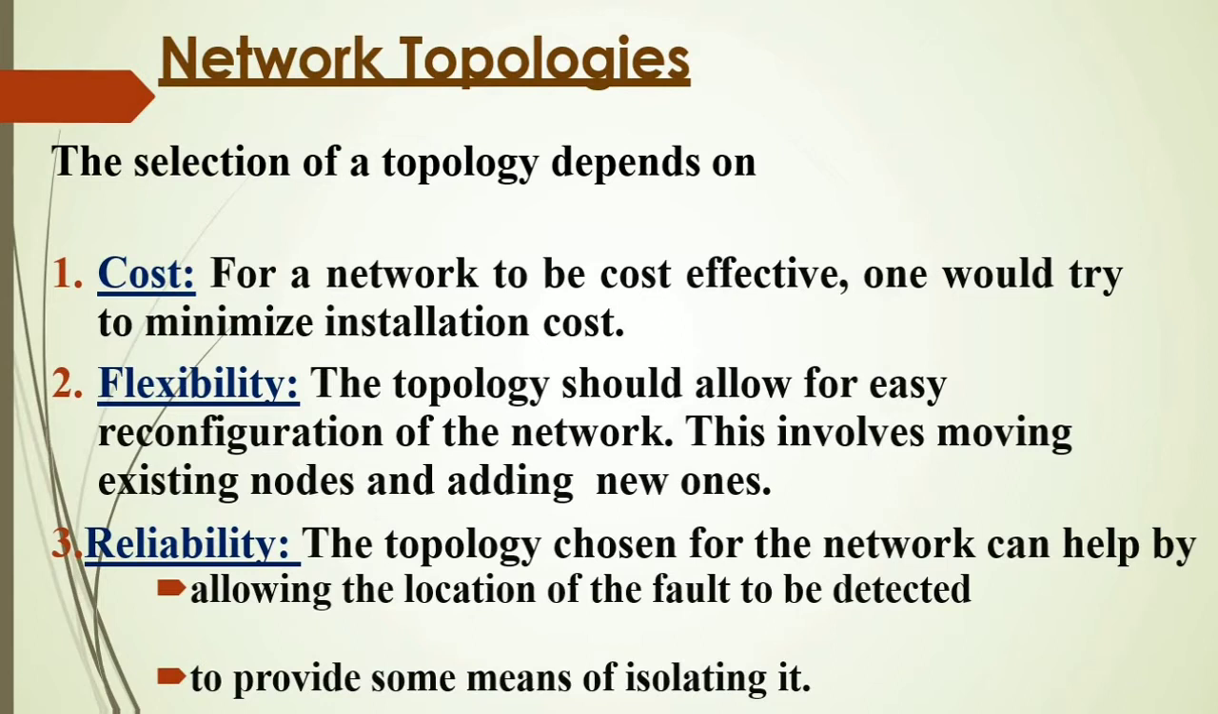So what we have learned is that there are three selection criteria on which we select our topology. First is cost. Cost should be minimum. Flexibility, it should be easy to add and remove nodes on the network. Reliability, it should be easy to detect faults and easy to isolate the faulty nodes.